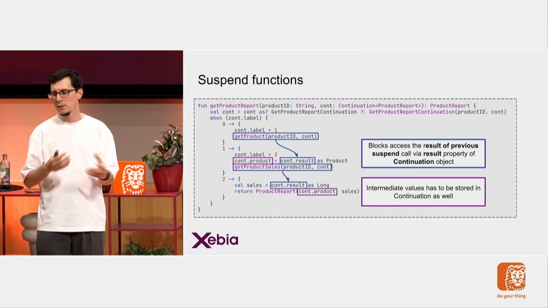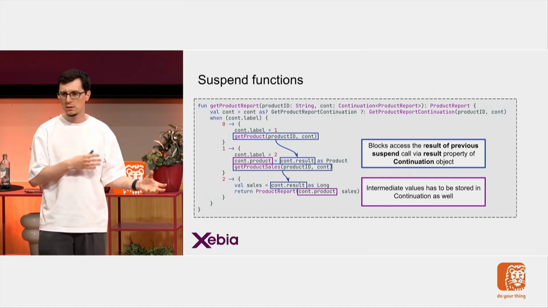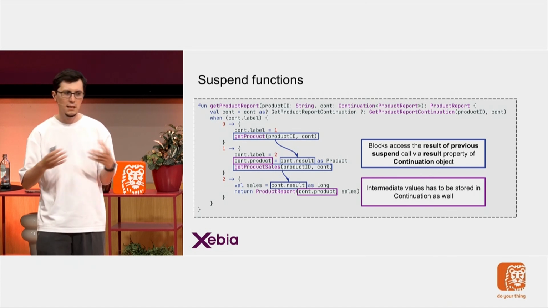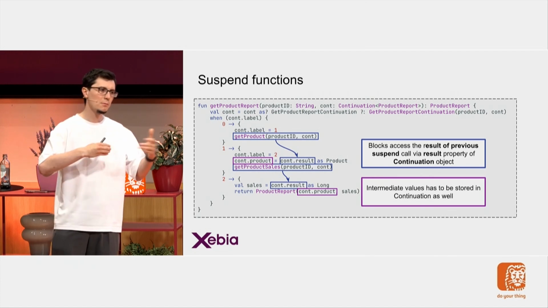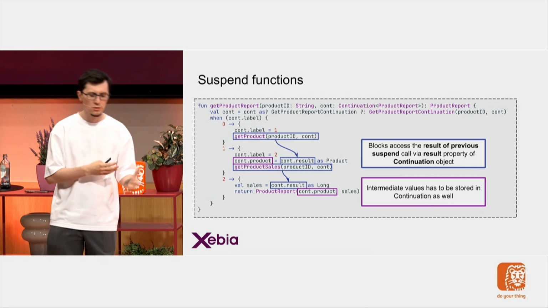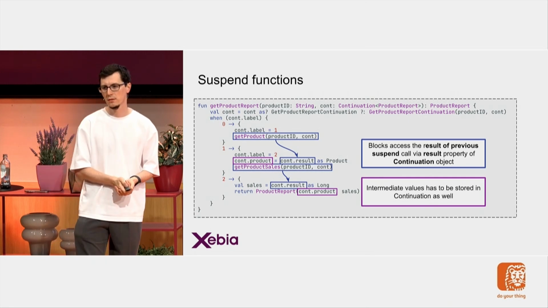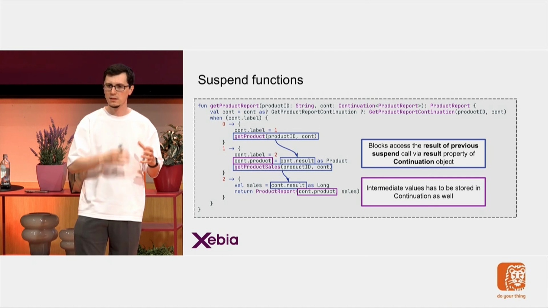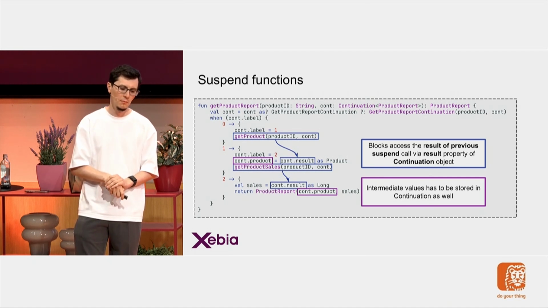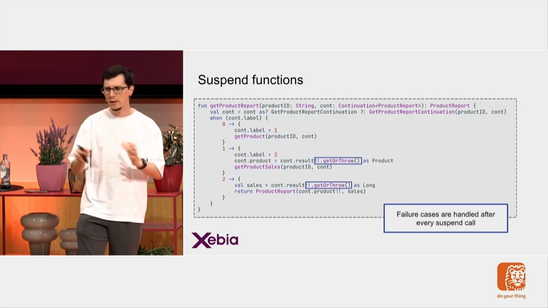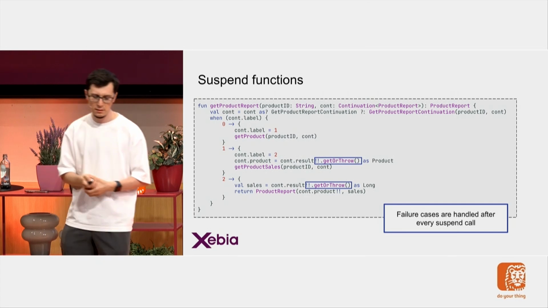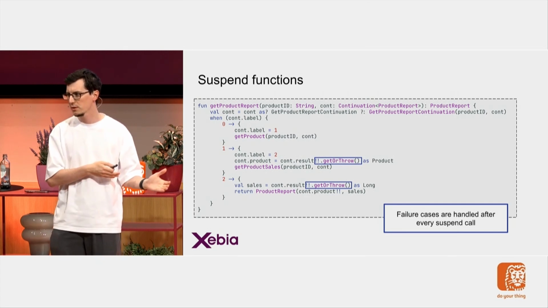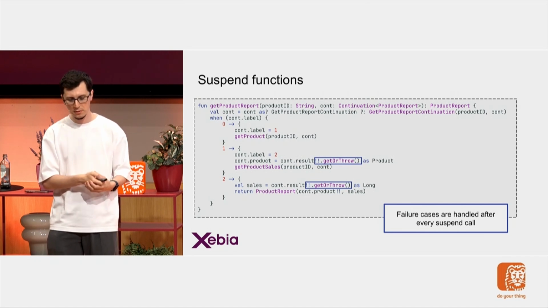Also, some intermediate values, not always the return types from suspend functions, but any intermediate value that I have to pass between blocks, also has to be stored on the continuation. Because again, these blocks will be executed at different times. They cannot reach the variables from each other. And failure cases will be handled as well, because result is a Result type, as we have seen in the continuation interface. But here I convert it to an exception.